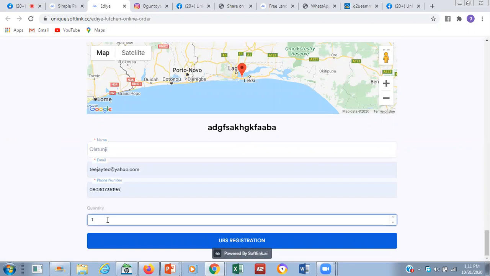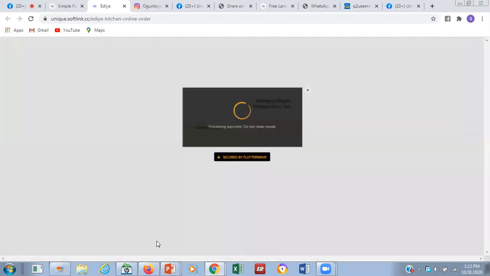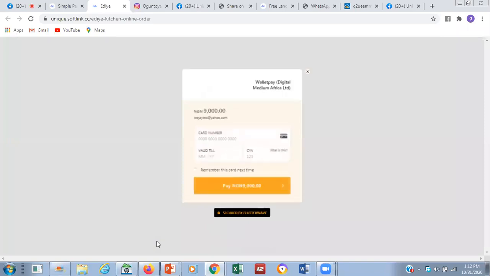Now, quantity, I want to pay for 3. And 3 will be giving me 9,000, right? Since 3,000 has been configured, that will be 9,000. So what will be showing for me to make payment for will be 9,000. It is going to take me to a payment gateway where I'm going to use my card online to pay. For those that have a business online, while you're sleeping, people can actually make a payment to your bank account, or to your Softlink.ai wallet that you can transfer back to your bank account. People can use their card to pay online.